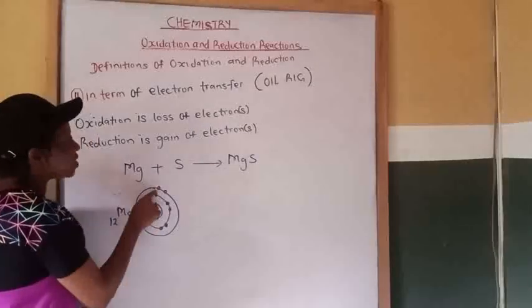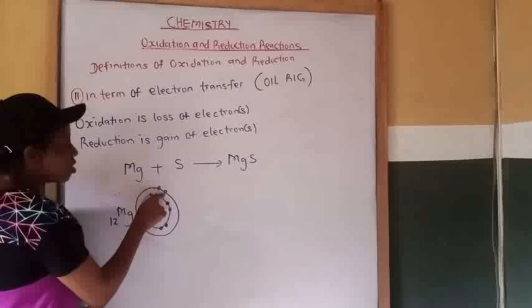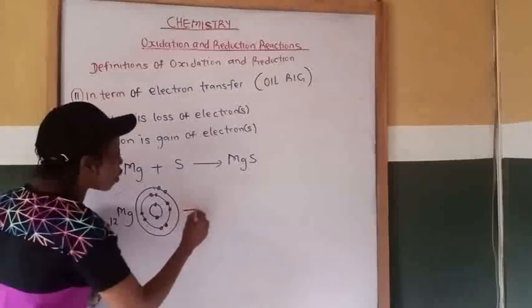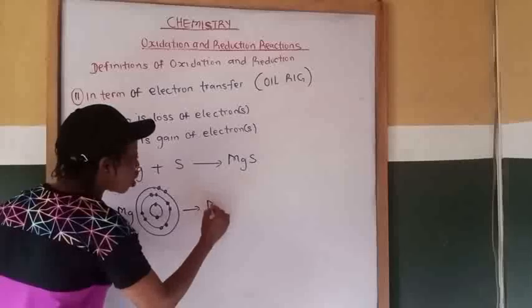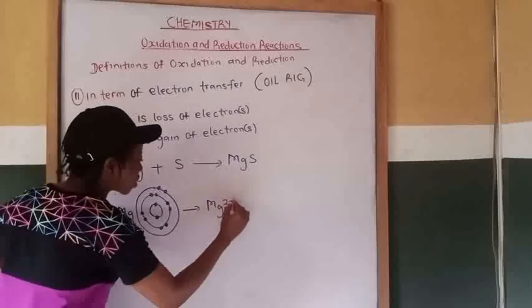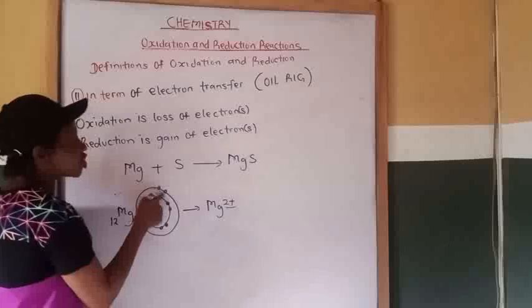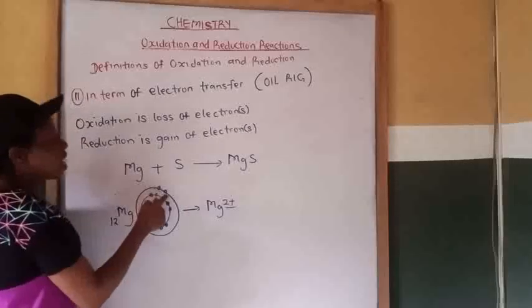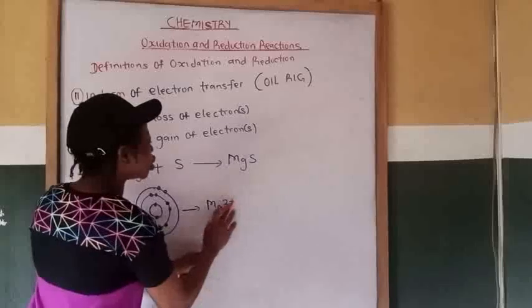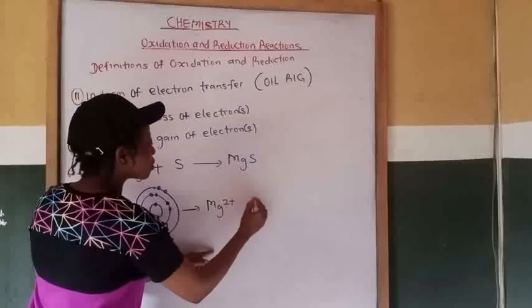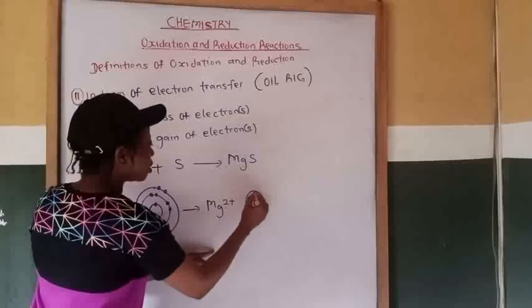Now, let's look at this one. This magnesium has 2 electrons in its outermost shell, so it will donate these 2 electrons to become a magnesium ion, Mg2+. The 2+ means that it has donated 2 electrons from its outermost shell.